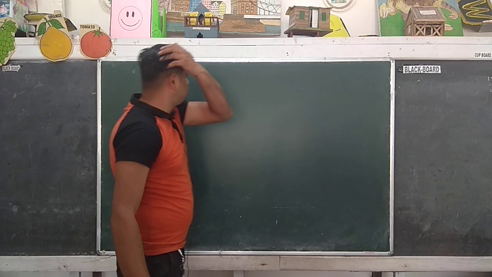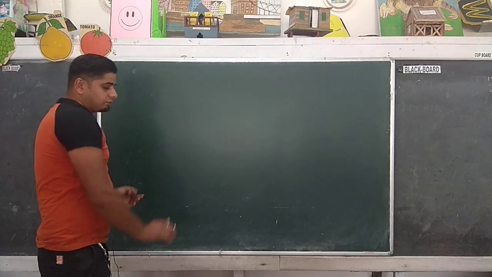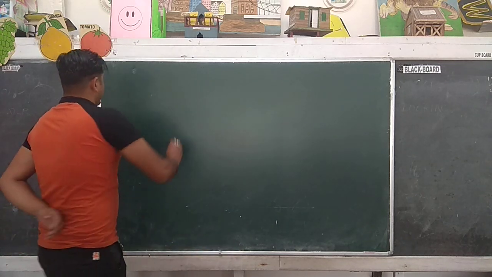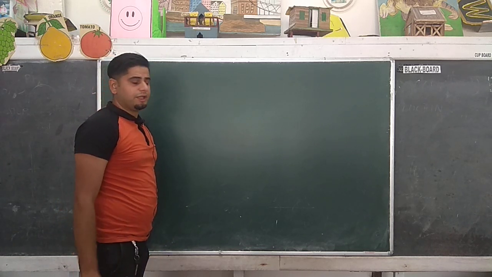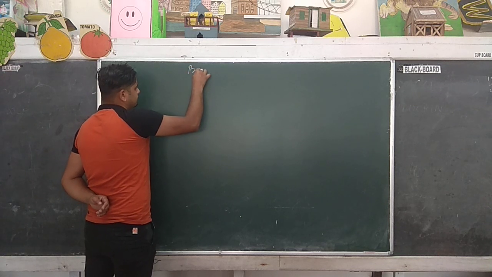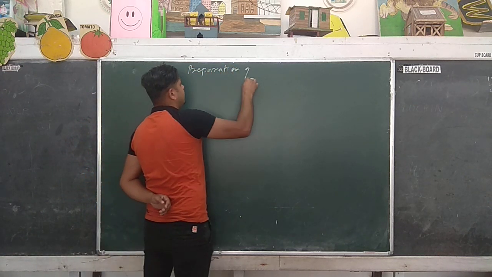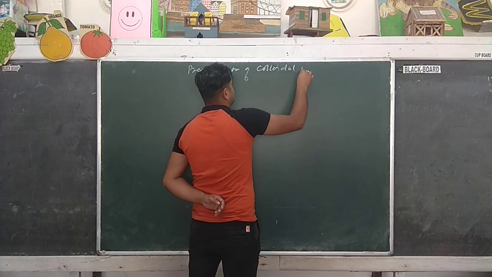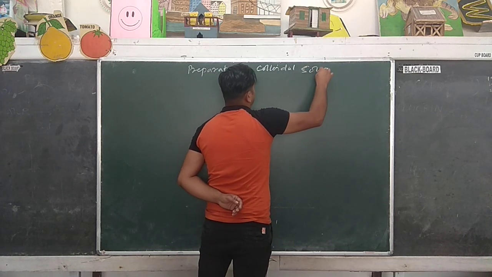So the formation of lyophobic sol can be understood with the help of certain types of chemical reactions. So let us discuss the preparation of colloidal solution.